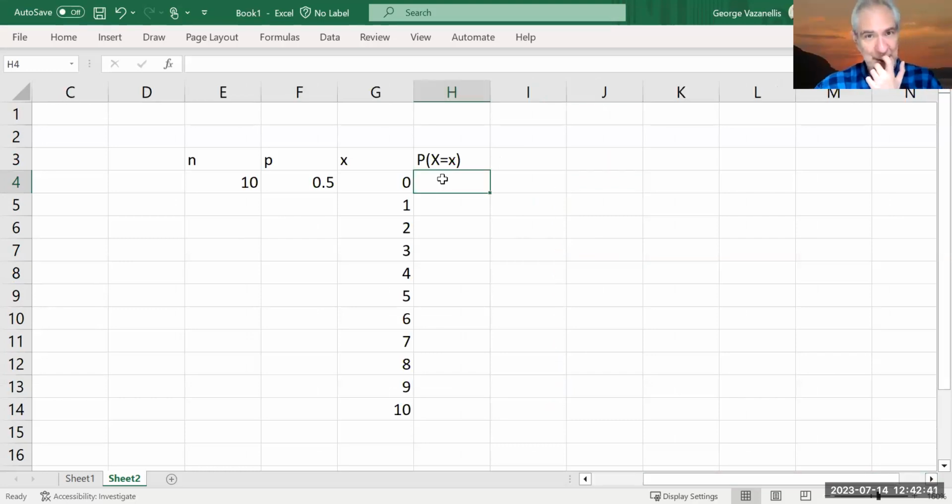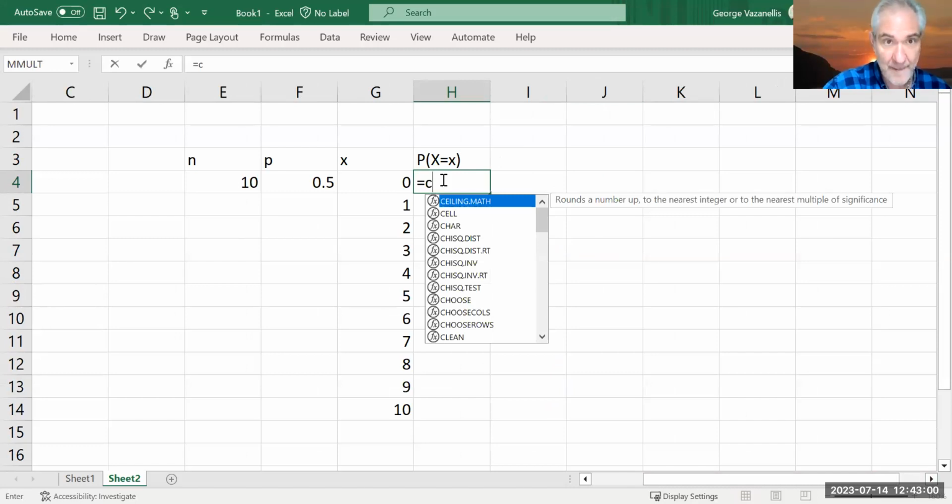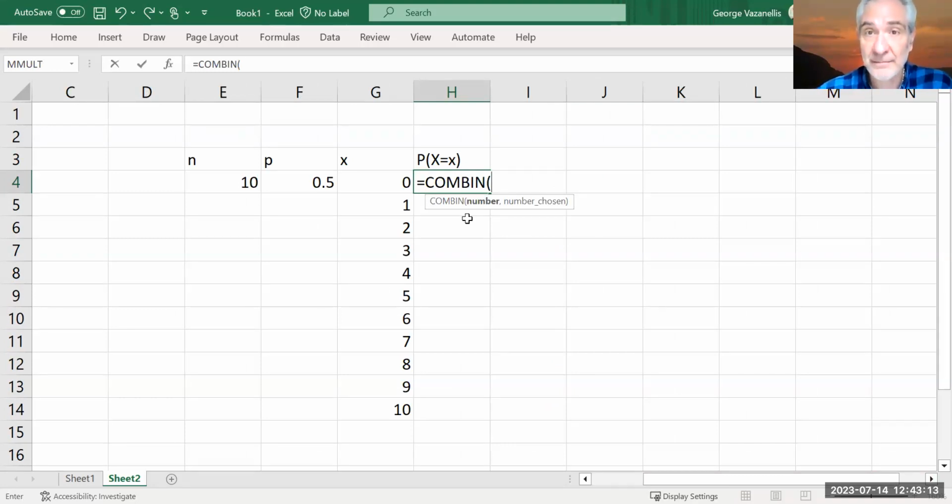So here we're going to have equals. And let's actually use the formula that we talked about. I think the first bit would be combinations, right? If I start typing COMBIN, yeah, combinations. The number is the total amount, how many trials I have. So that's going to be 10.